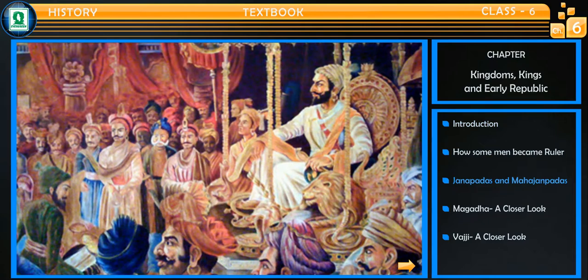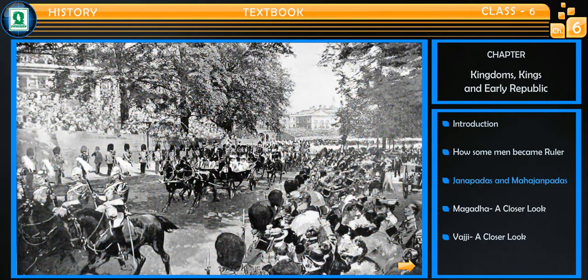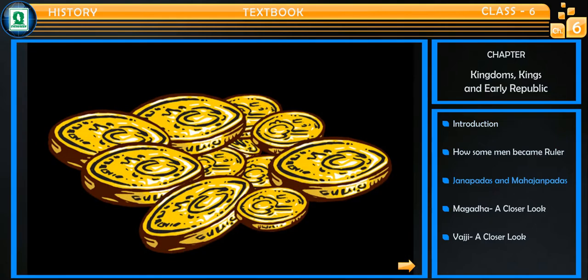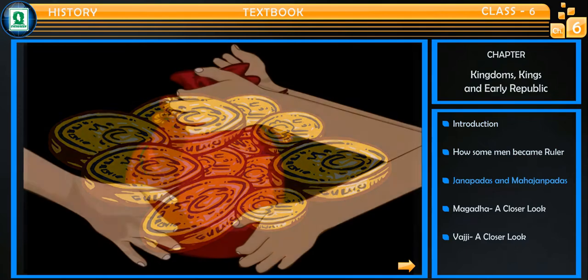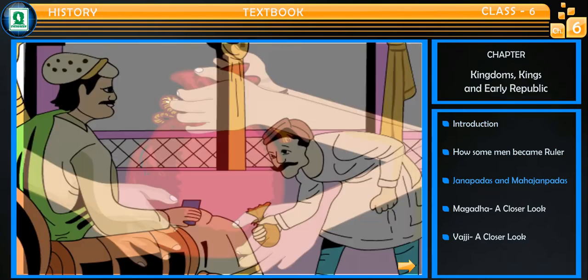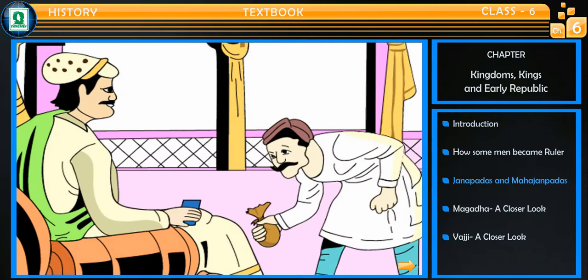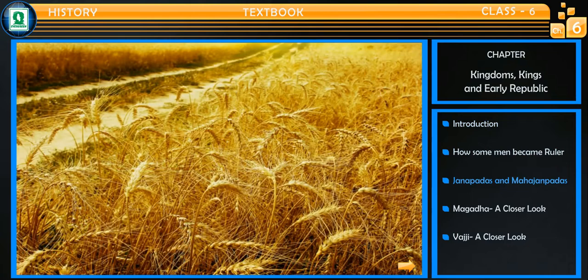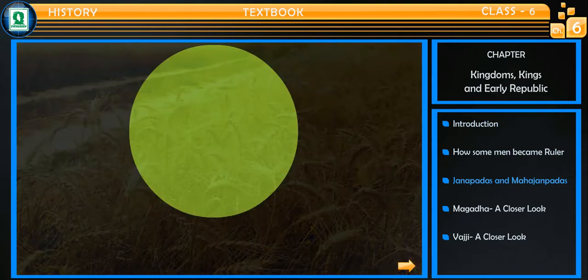The new kings now began maintaining armies. Soldiers were paid regular salaries and maintained by the king. To bear all these expenses, the kings levied taxes on the public. Instead of depending on occasional gifts brought by the people, as in the case of kings of Janapadas, now they started collecting regular taxes. The most important among these were taxes on crops.